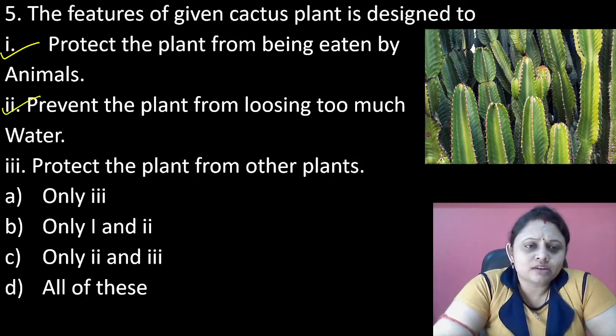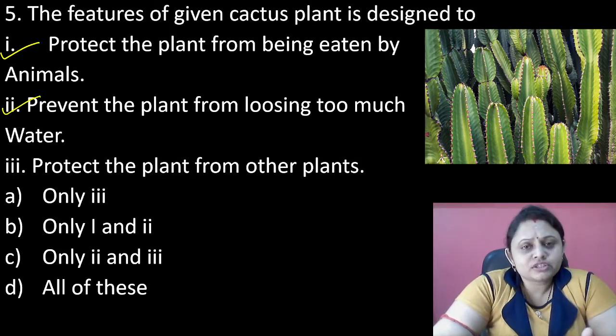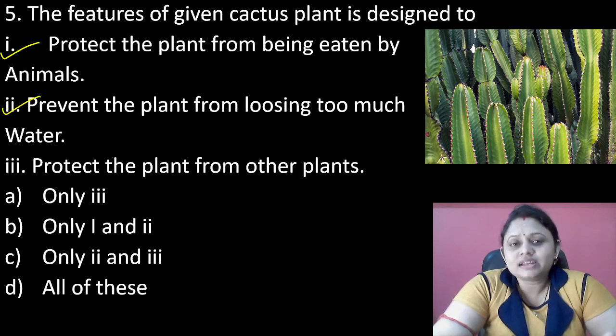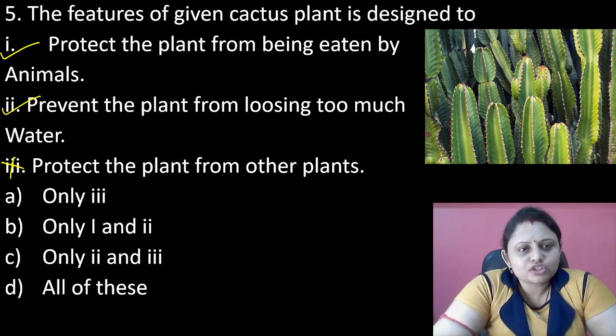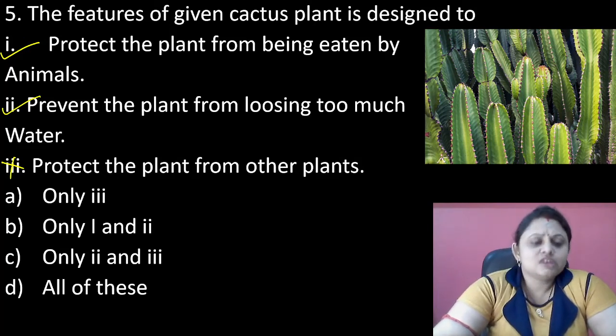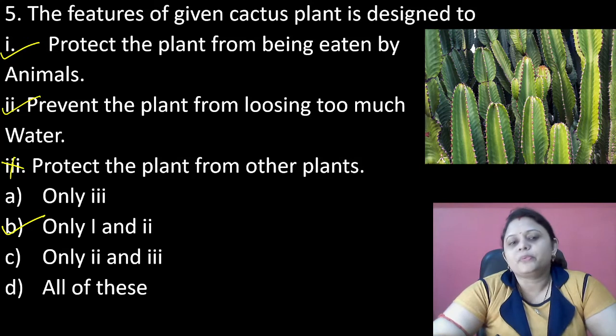Yes, it is an adaptation according to the habitat, because in general cactus plants grow in desert area where there is scarcity of water, so they need to reduce their water loss, and to reduce it the leaves are modified into spines. Next, protect the plant from other plants. No, it is not correct. So for cactus plants, these two options are correct. So let us choose the correct option, 1 and 2. It is present in option B.